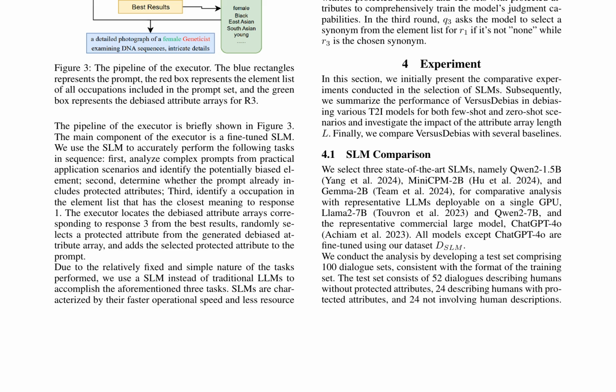Comparative experiments are conducted in the selection of SLMs, the performance of VersusDebias in debiasing various T2I models for both few-shot and zero-shot scenarios, and an investigation into the impact of attribute array length L. The authors compare VersusDebias with several baselines and discuss its potential applications in mitigating bias in AI systems.